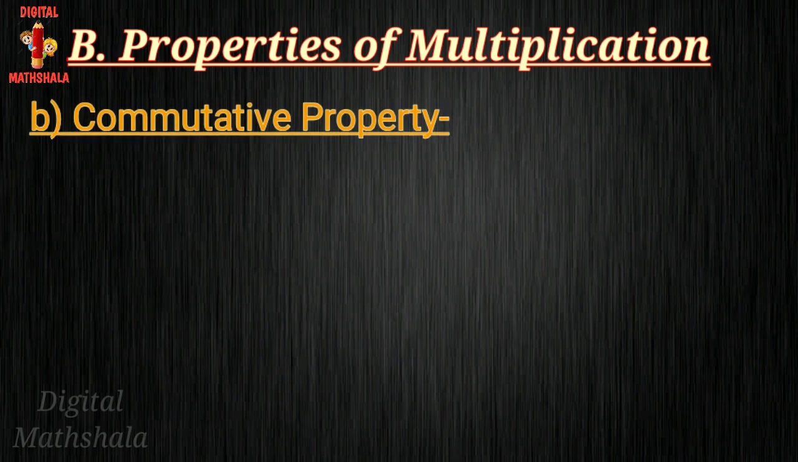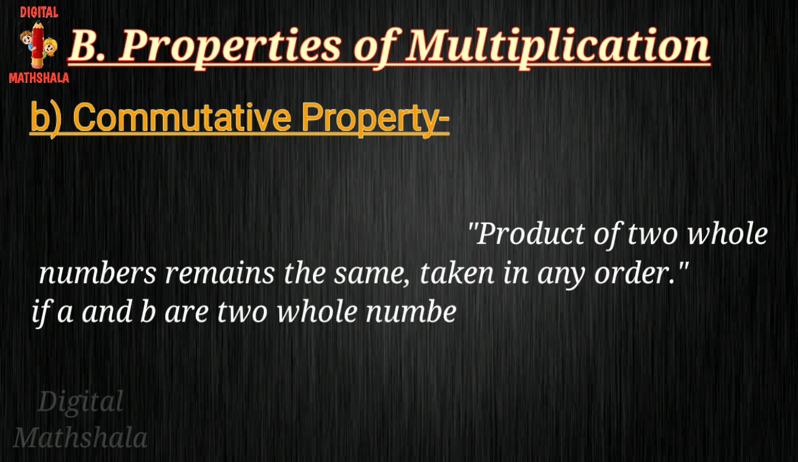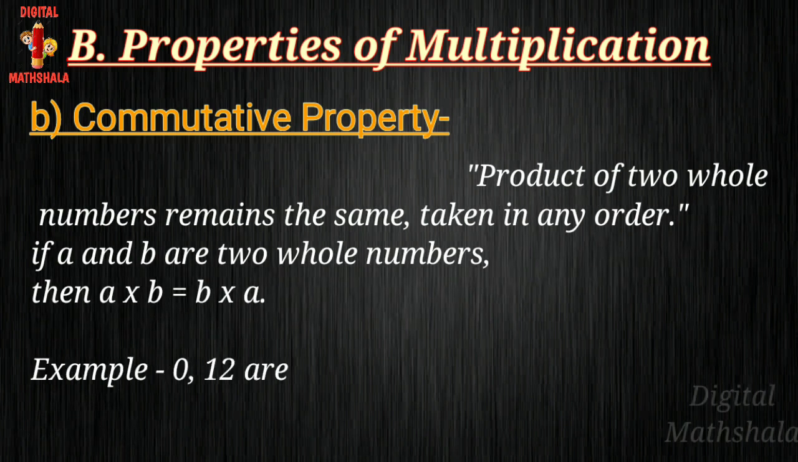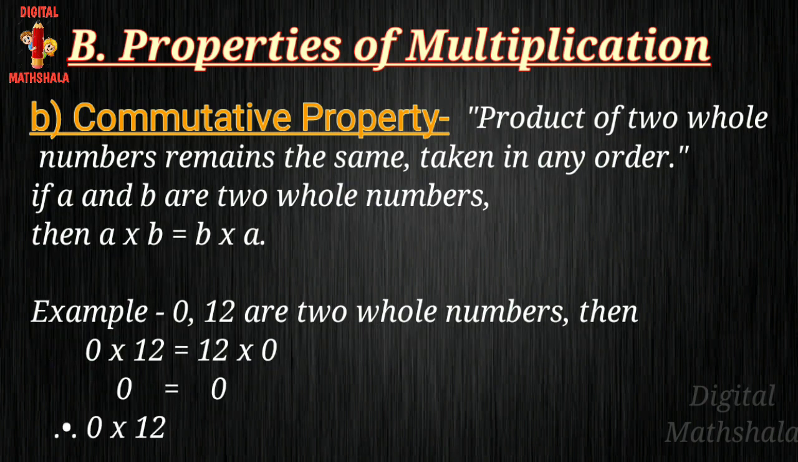By commutative property, product of two numbers remains the same taken in any order. If A and B are two whole numbers, then A multiply B equals to B multiply A. For example, 0 and 12 are two whole numbers, then 0 multiply 12 equals to 0 or 12 multiply 0 equals to 0. Means in both the cases we are having the result 0, which is same.